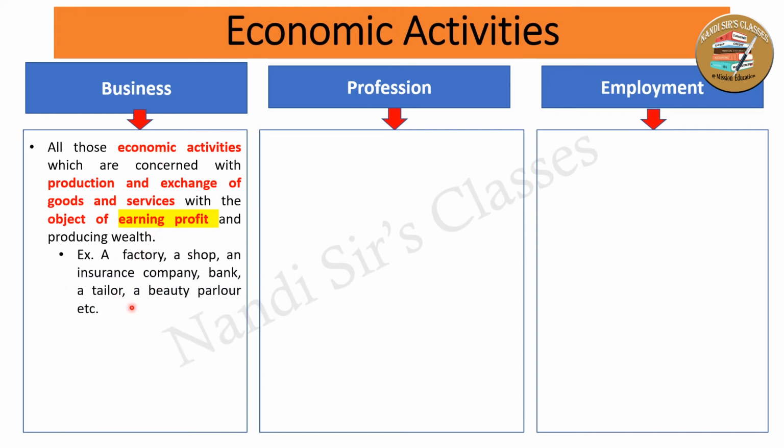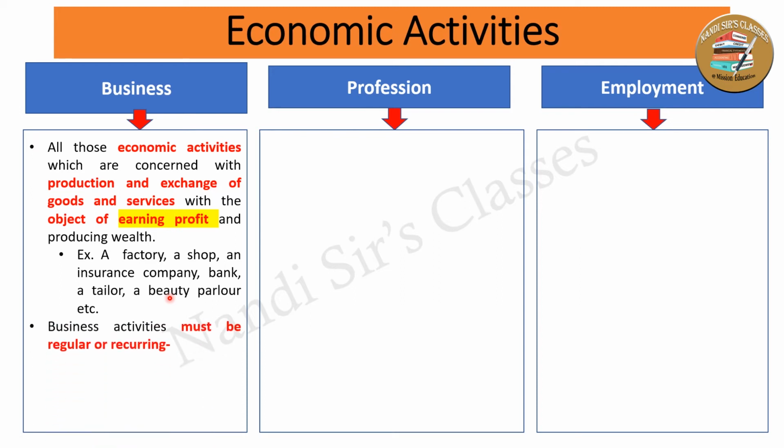For example, suppose in a factory, in a shop, an insurance company, a bank, a tailor, a beauty parlor, they produce goods or services and again sell them to the customers and generate profit. Just remember the basic objective of this business is to earn profit, by producing and exchanging goods and services.